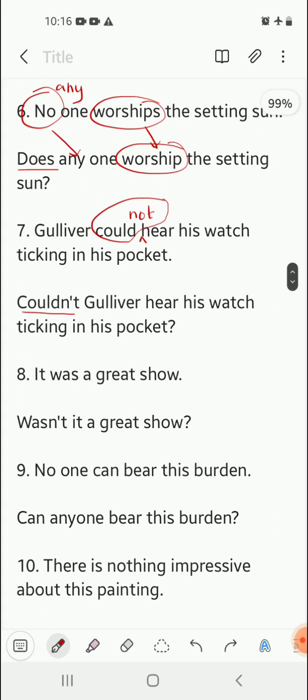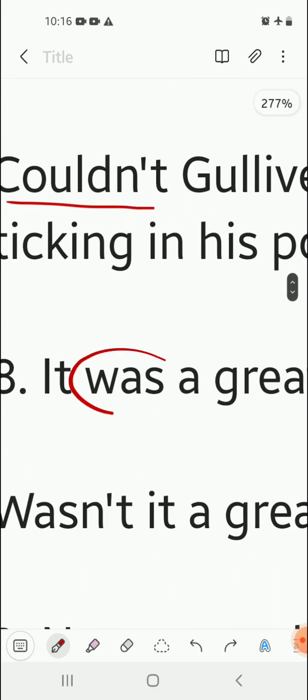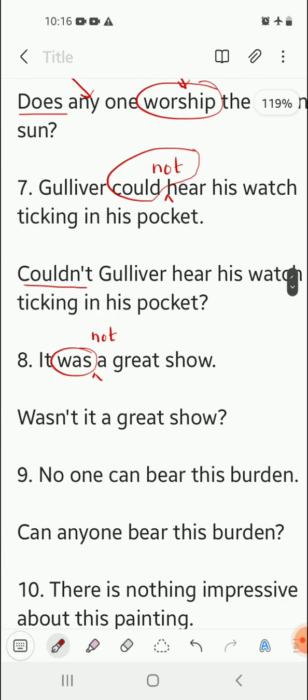Next, number 8. It was a great show. So again, was is the be form of verb. Add a not after it to make it negative. So it was not a great show. Now was not is written as wasn't. So wasn't it a great show?